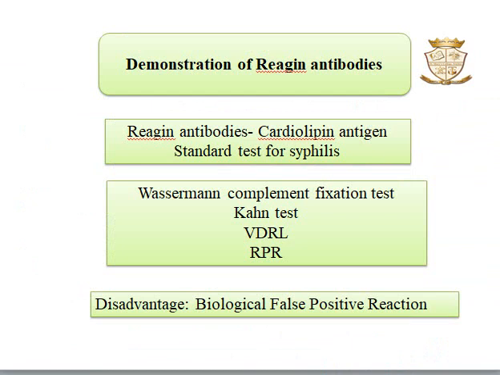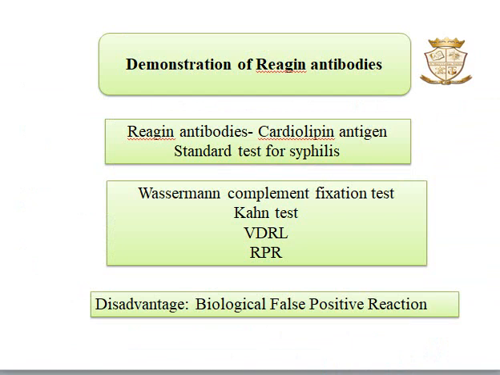There is another test which is called the rapid plasma reagin test. The main difference between VDRL and the rapid plasma reagin test is that in the VDRL test we can use CSF as well as serum as specimens, whereas in the RPR test we can use unheated plasma as well as serum, and CSF cannot be used. And nowadays we use automated RPR versions.